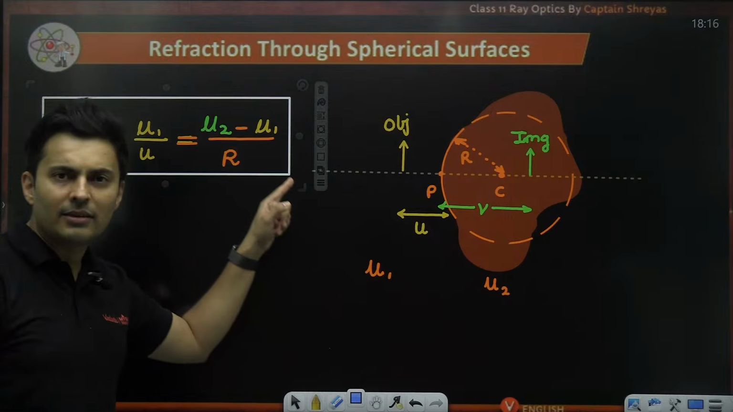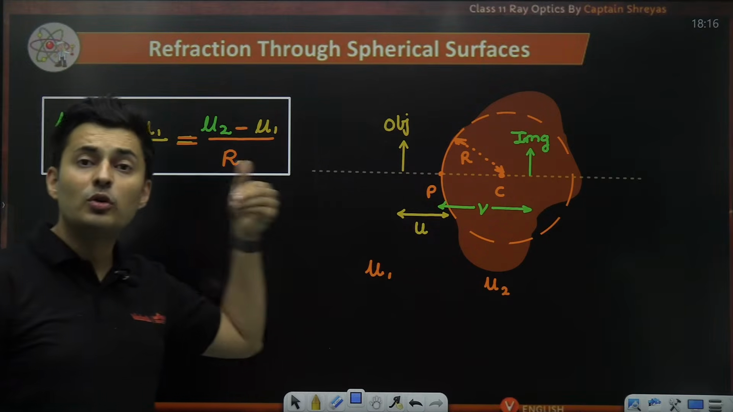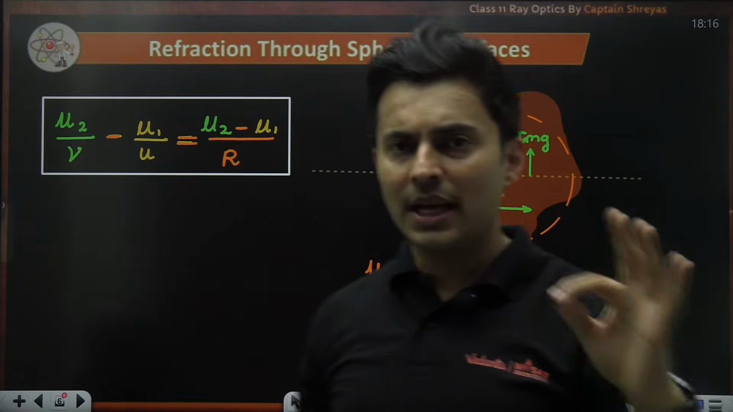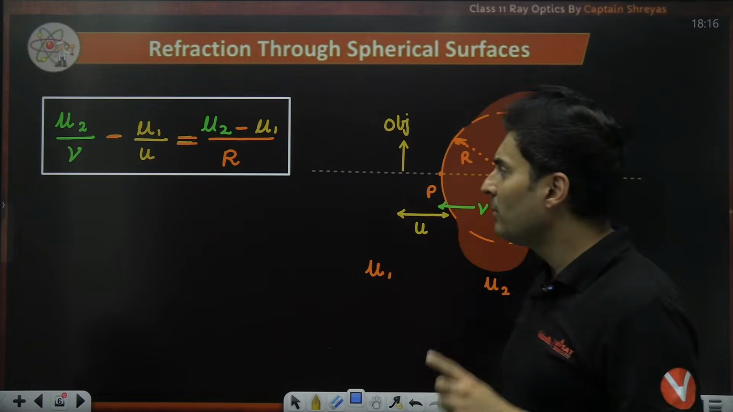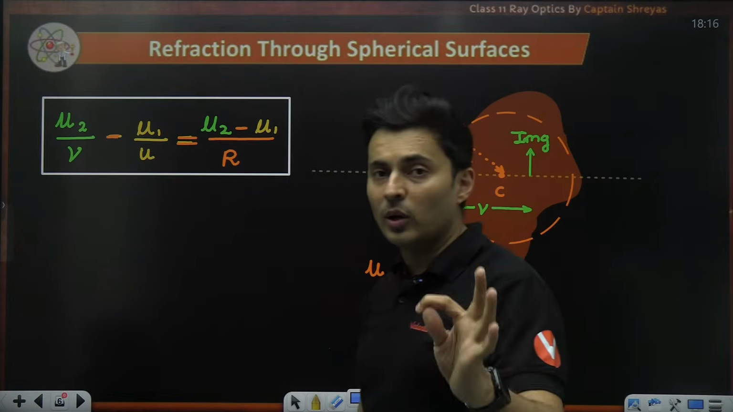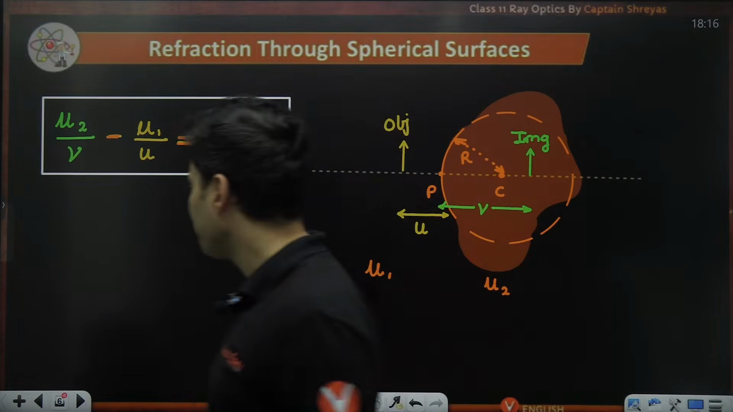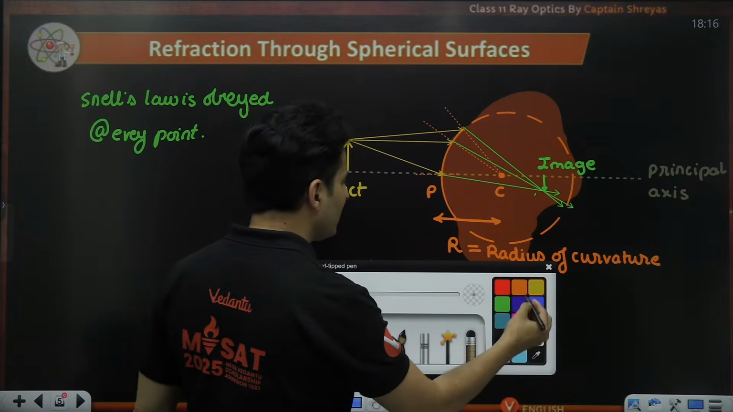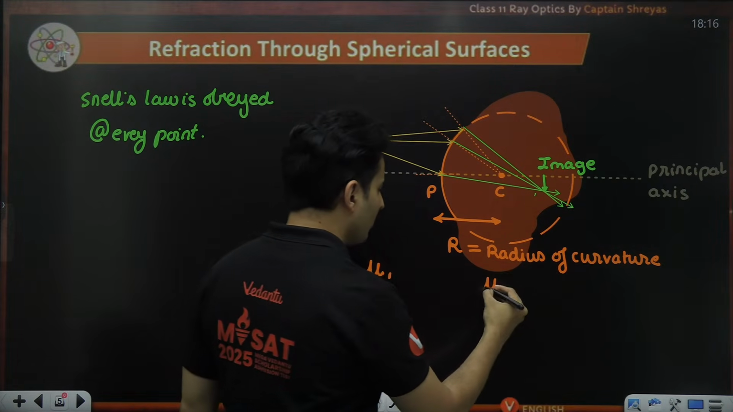Radius will be known, refractive indices will be known, u will be known, you will find v, or if v is known, you can find u, one and the same thing. So this is the formula: mu2 by v minus mu1 by u is mu2 minus mu1 by r, following sign convention as before. So you have to follow the sign convention. I'll mention what each of these terms are once again.